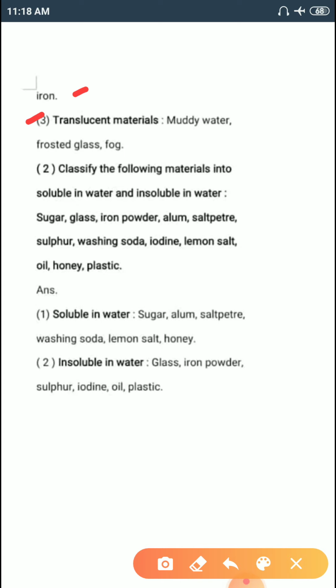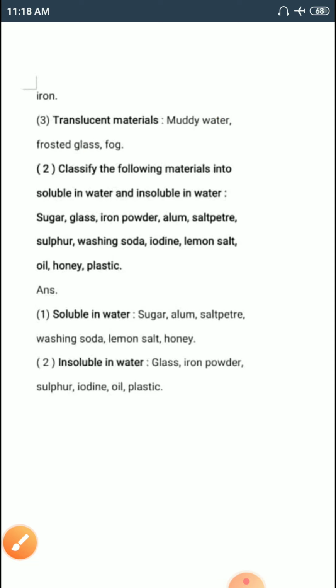And the third classification is translucent material. That means halfway we can see the object and halfway we cannot. That means the object we see is blurred. So it includes muddy water, frosted glass and fog. So with the help of transparent material, opaque material and translucent material, we can distribute the objects into different groups.